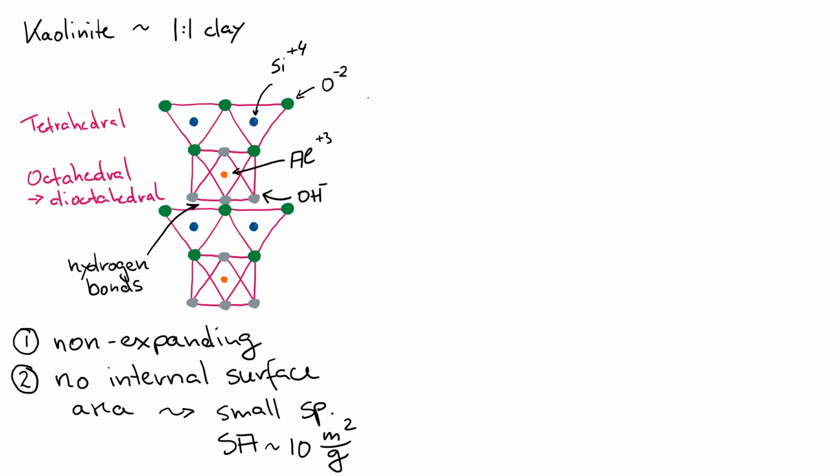Now let's look at the cation exchange capacity for a kaolinite clay. The common chemical formula for kaolinite is Si4 Al4 O10 (OH)8. The charges are 4 plus for the silicon, 3 plus for the aluminum, minus 2 for the oxygen, and minus 1 for the hydroxyl.